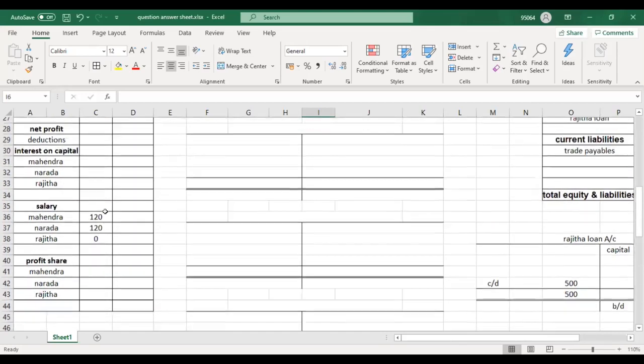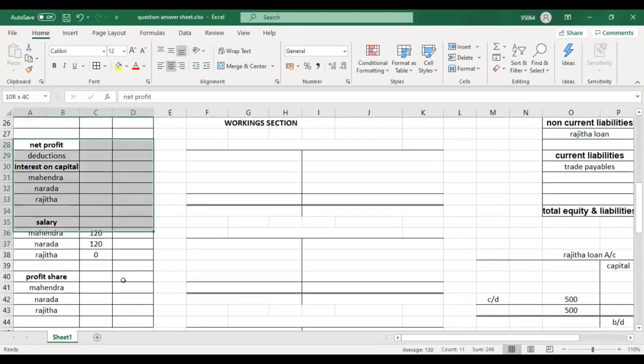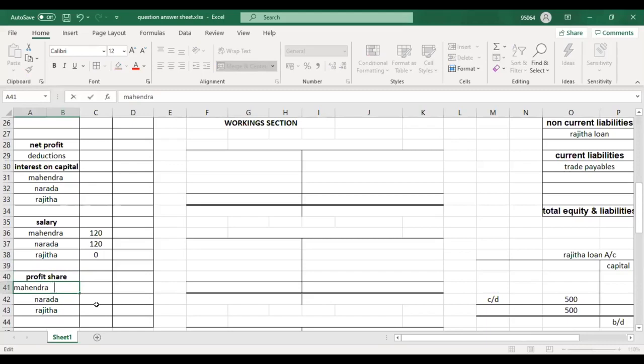So I will go into Mahendra and write half, since 1:1 means half, and I will record half for the other partner too.